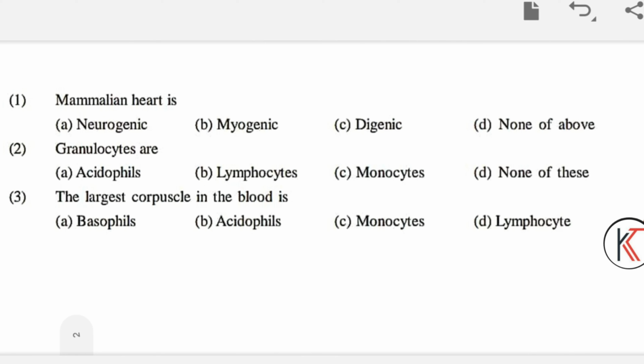First question: the mammalian heart is neurogenic, myogenic, diegenic, none of the above. Answer: it will be myogenic. The second question: the granulocytes are, first option acidophil, lymphocytes, monocytes, none of these. First option will be the correct answer. Third question: the largest corpuscle in the blood is basophil, acidophil, monocyte, lymphocyte. What is the answer, students? Yes, you are right, monocyte.